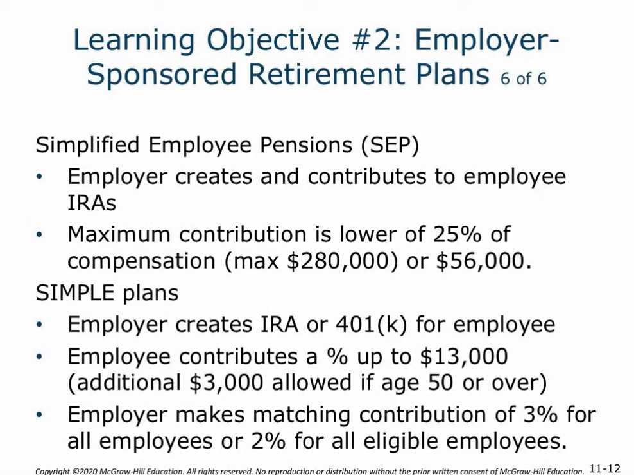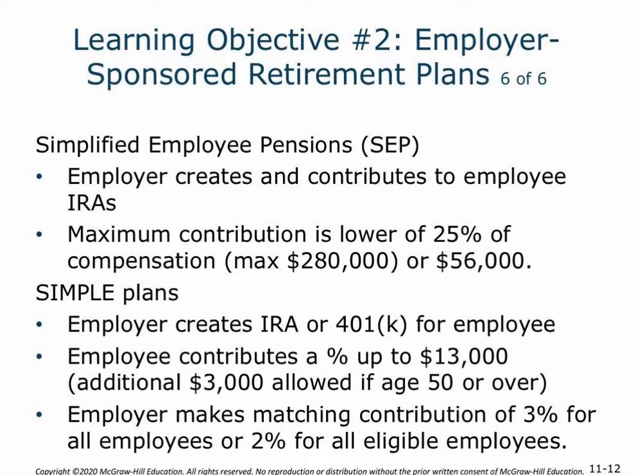The simplified employee pensions are going to be employer-created and contribute to an employee's IRA. And the maximum contribution is going to have those compensation limits as well, compensation being $280,000 for max, and 25% of that compensation, or $56,000, is what's set out here.